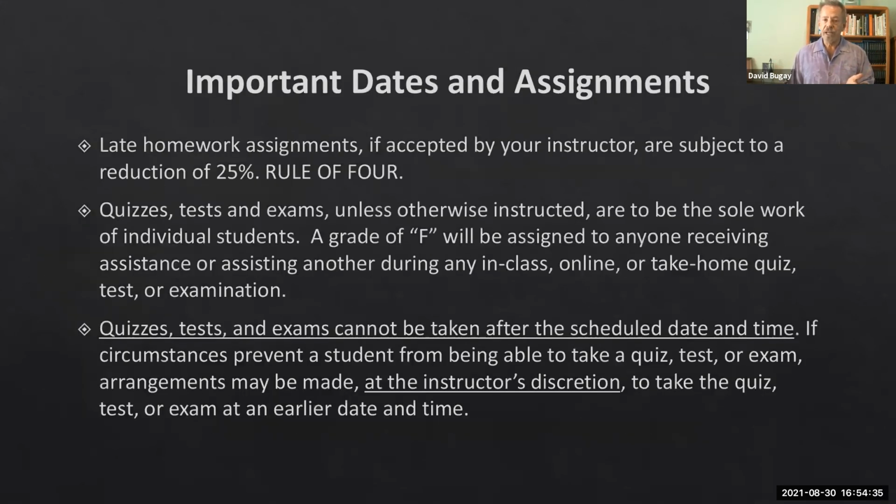Pay attention to the due dates. And then if it's late, you get at least 25% knocked off. By the way, I have a secret rule of 4. In other words, life intervenes sometimes. If something happens and you don't get something done on time, you can always drop me an email and ask for an extension on assignment, and I'll give it to you up to 4 times. I track them as you go through, because I don't want you taking advantage of this little extra thing that I give you in the process. So that being said, I call it the rule of 4. So you get up to 4 different extensions on it. Otherwise, you get the points knocked off on late assignments.